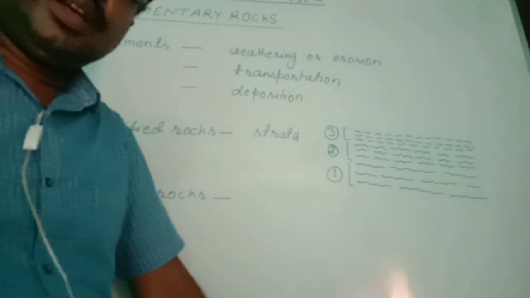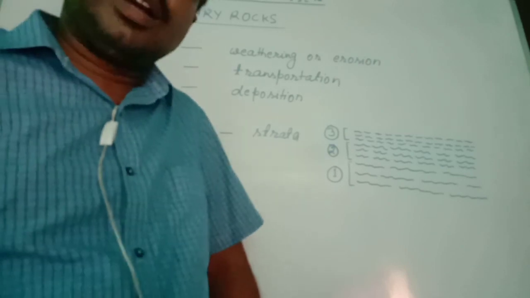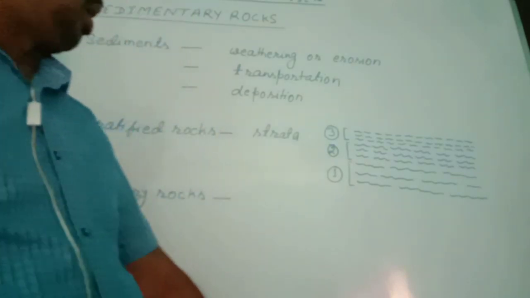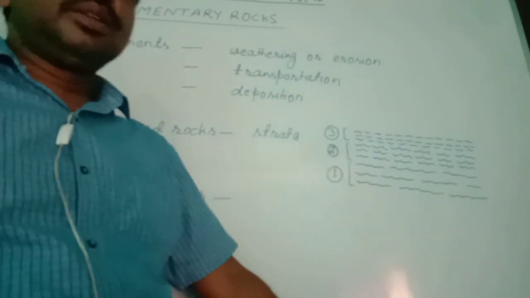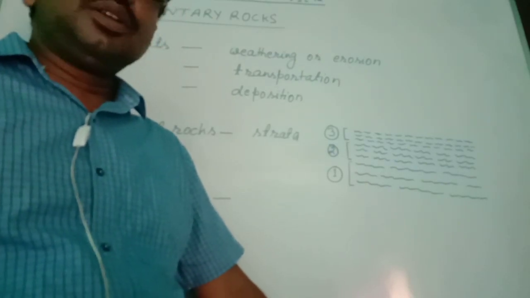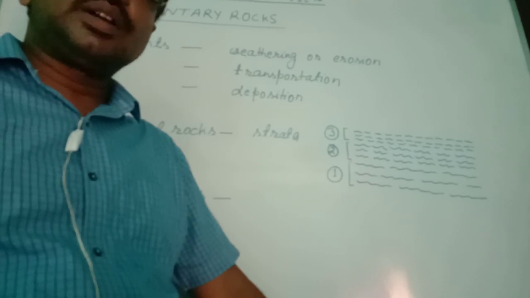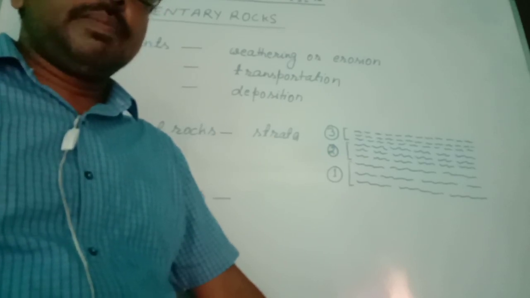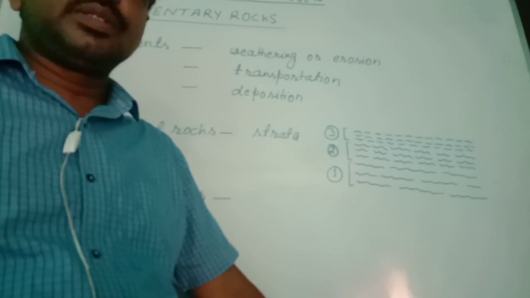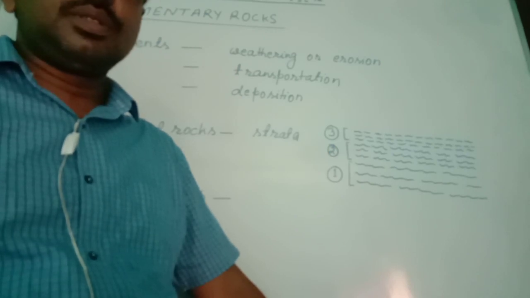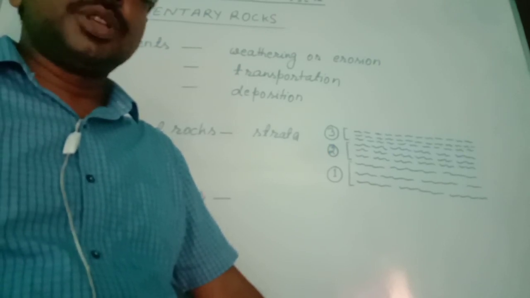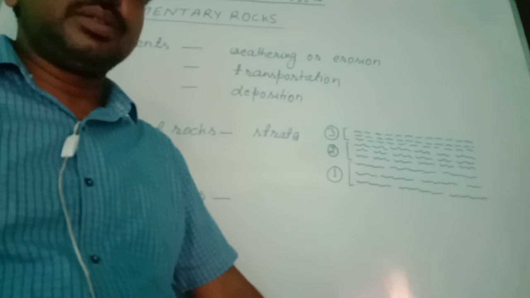When the igneous rocks or other kinds of rocks are weathered or eroded, those weathered or eroded materials are transported by the agents of transportation such as the rivers, the glaciers, the oceanic waves, the wind.